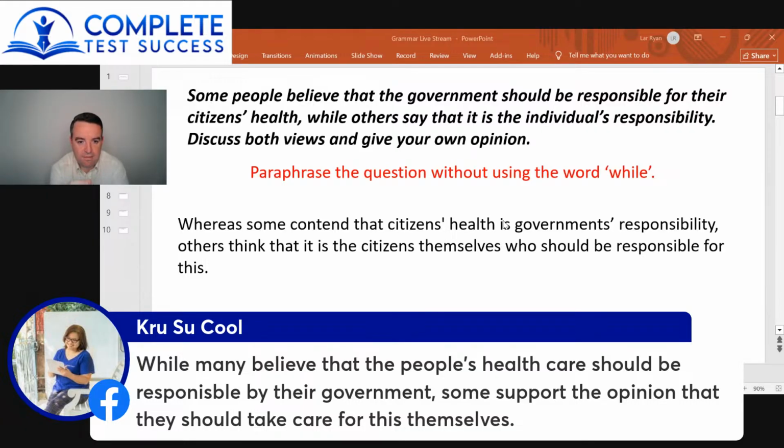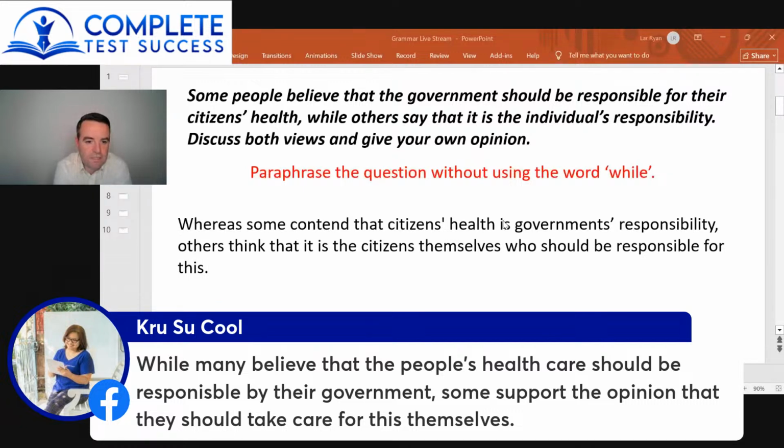While many people believe that people's healthcare should be responsible by, now that's a collocation. You're trying to use a passive structure, but it should be their responsibility of, which you can see. You've tried to swap it around, and you're not using it accurately.